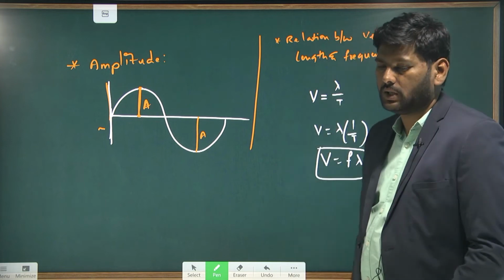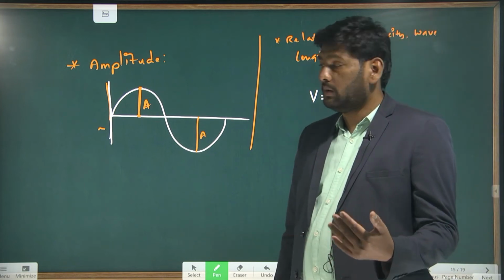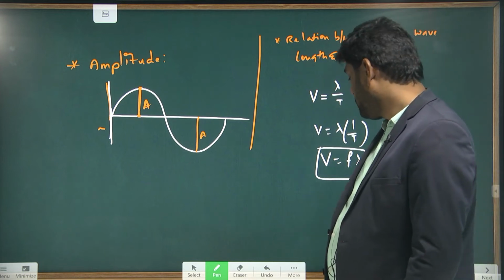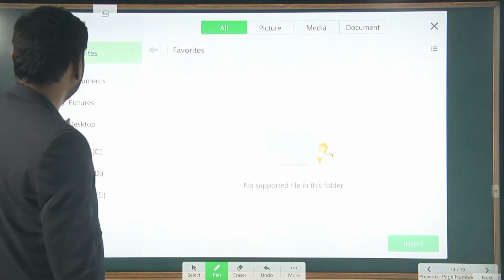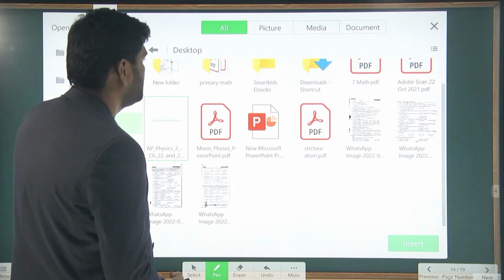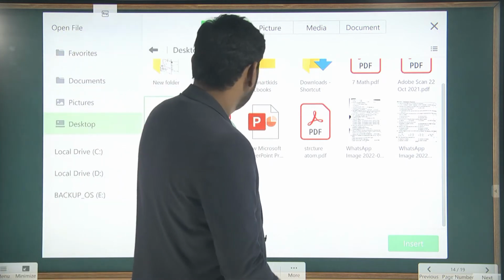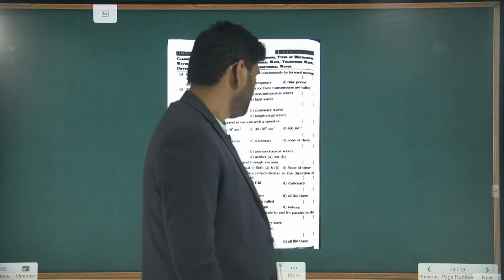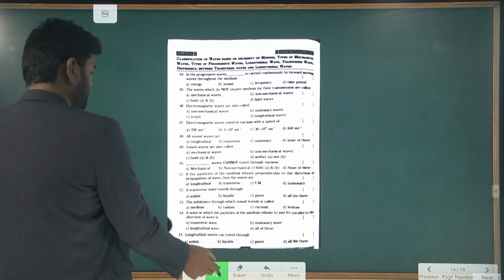Let me do the questions related to waves and sound first. I'll share the questions with you. Let me share first. Here are the questions. Is it appearing?